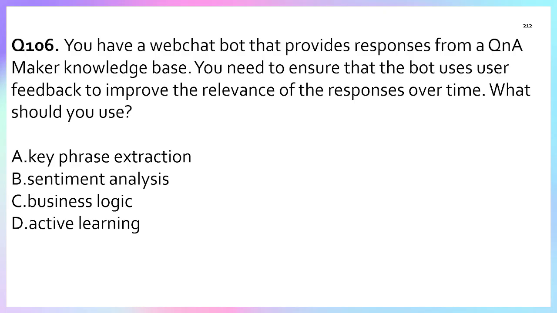And in the QnA Maker knowledge base you have entered a few questions and their respective answers. In future, if a response is not proper, how will we improve the response?